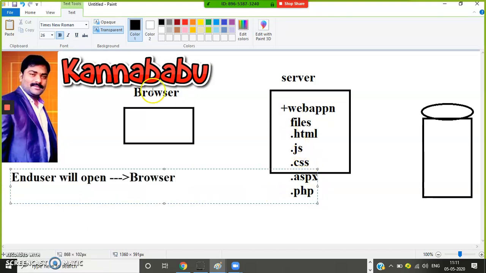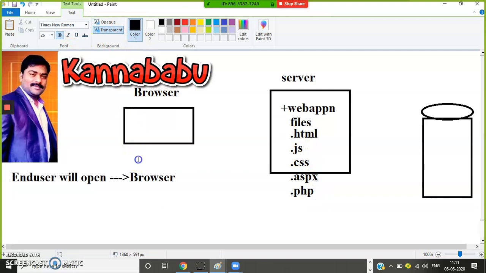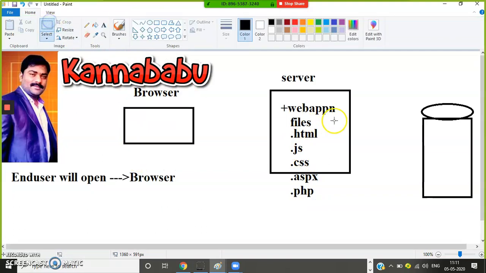Even the HTML page you have to keep on the server. What is the difference between a desktop application and a web application? A desktop application everyone must install. A web application is kept on a server and can be accessed by everyone throughout the world. Global accessibility is there for web applications, while desktop applications require manual installation. You keep the application in a common place where everyone can access it.